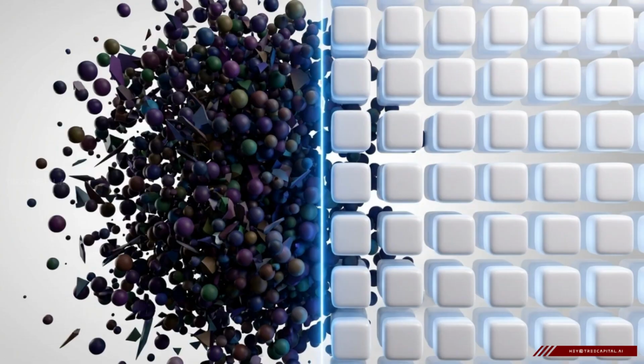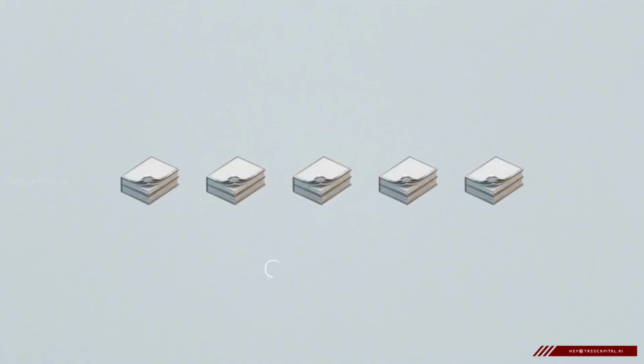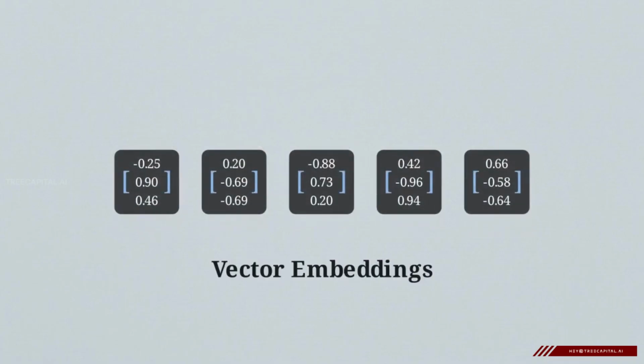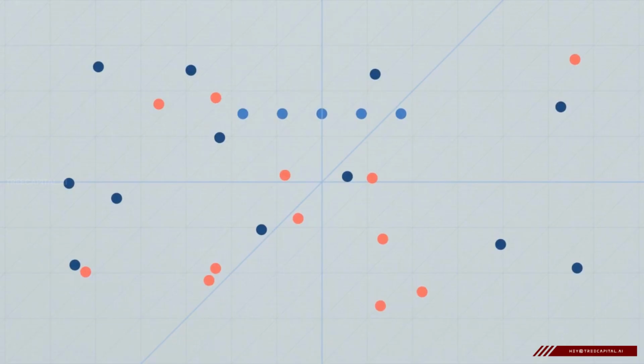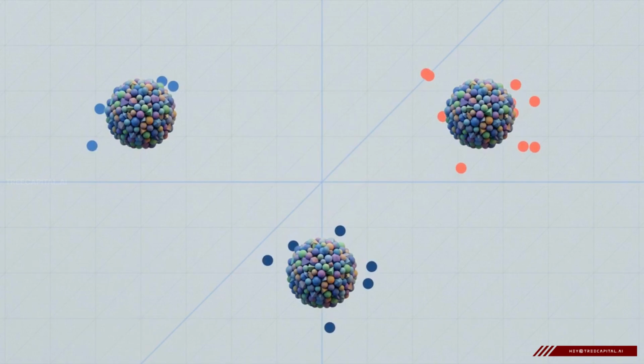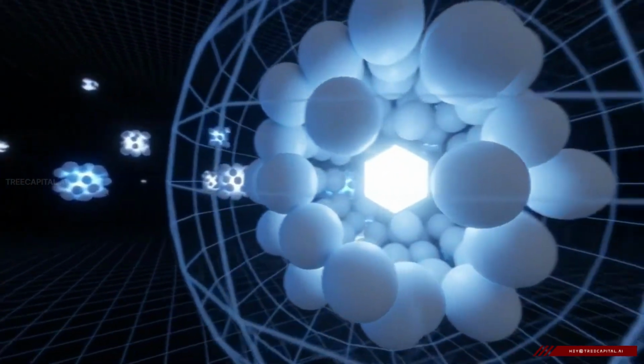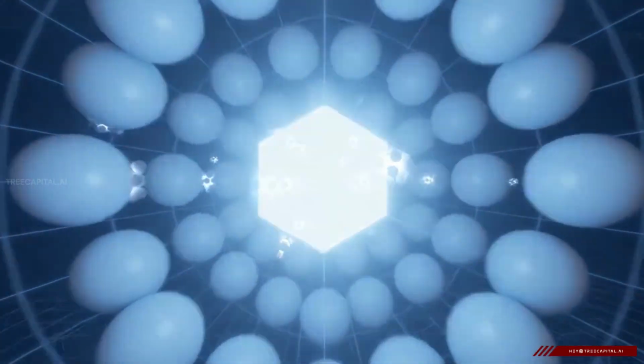The first step to curing this blind spot is a process known as unstructured data integration. Instead of feeding an entire, unwieldy document to an AI at once, this process breaks them apart into smaller, highly specific segments. This is called chunking. Next, these distinct chunks are converted into high-dimensional numerical arrays, known as vector embeddings. These arrays are then mapped into a specialized vector database, where data points with similar meanings are physically clustered close together. Ultimately, this architecture successfully translates human chaos into a precise geometry of meaning that machines can quickly navigate.